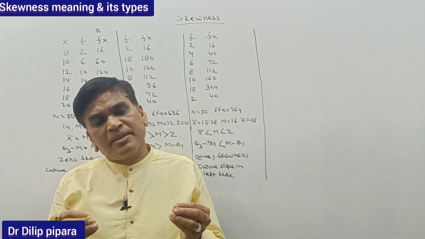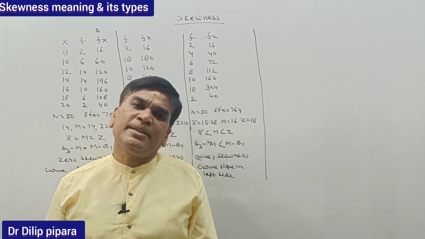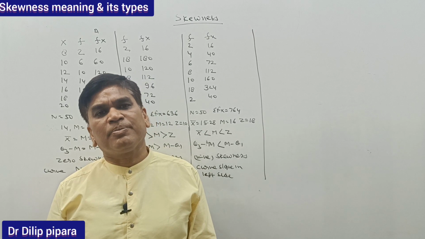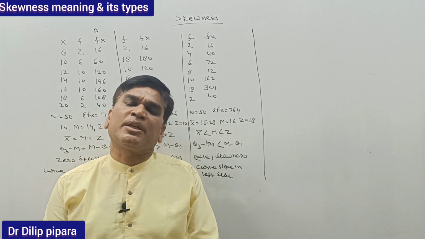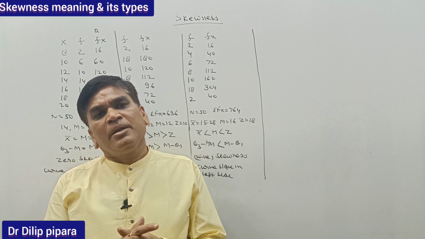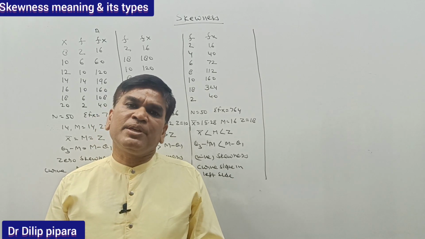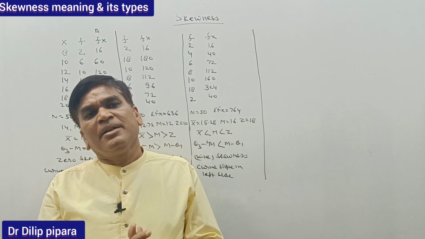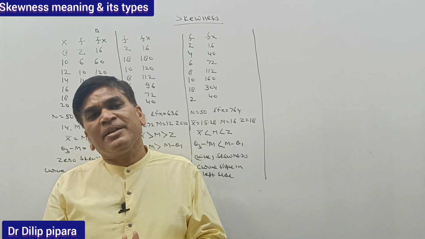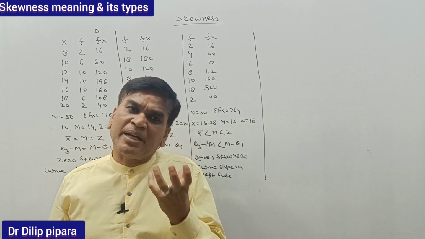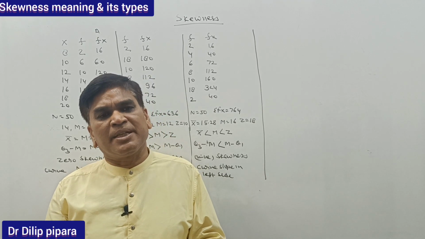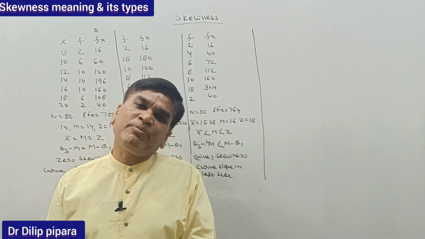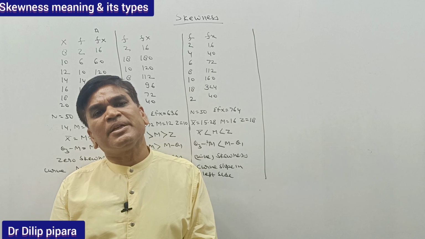As far as central tendency is concerned, in central tendency we calculate the value of the arithmetic mean, mode, median, geometric mean, and harmonic mean. In these calculations we discussed where the center of the series is. Later, in dispersion, we discussed which is the maximum value and which is the minimum value of our